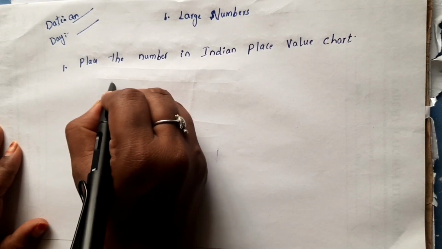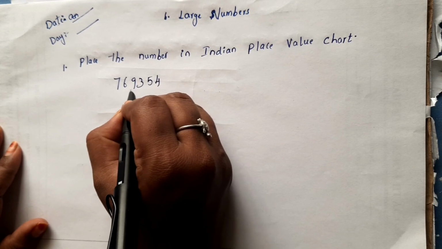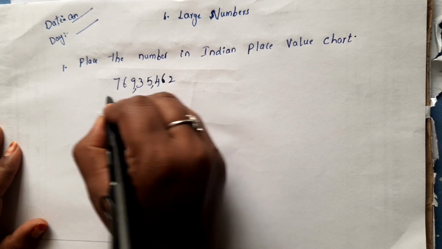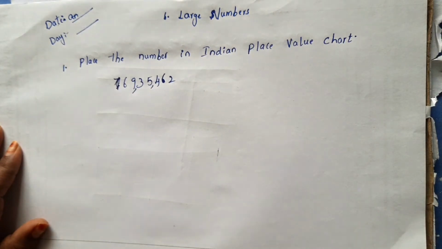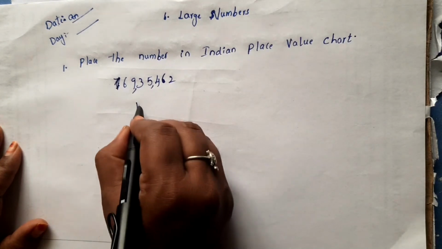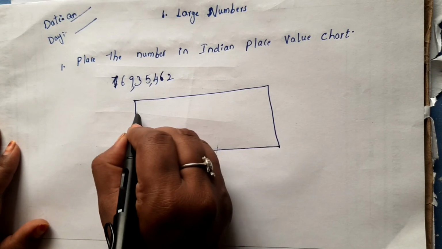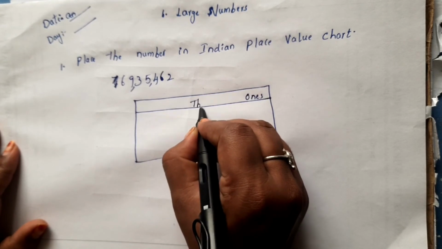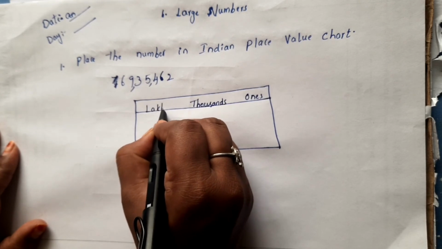Yes. Now suppose, for example, 76935462. I have given this number for you. For example, 6935462. First you have to draw the place value chart of the Indian system, like this. So ones period, thousands period, up to which period did we learn today? Up to lakhs, no? So lakhs period.